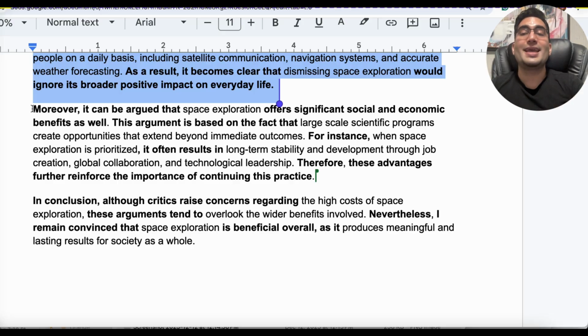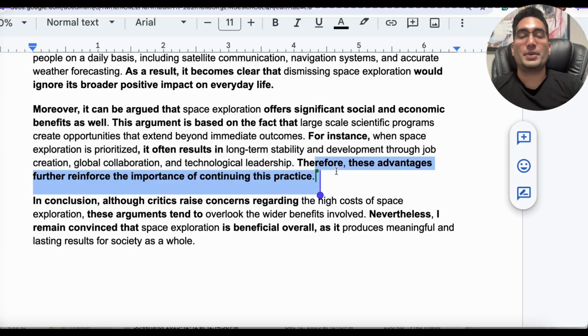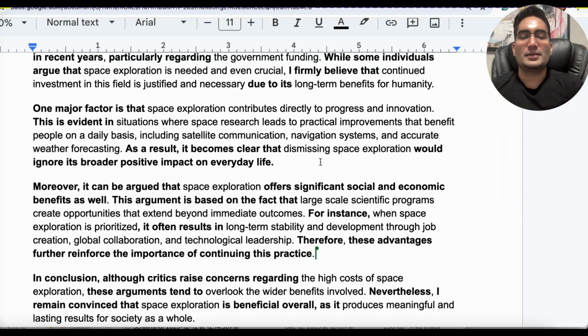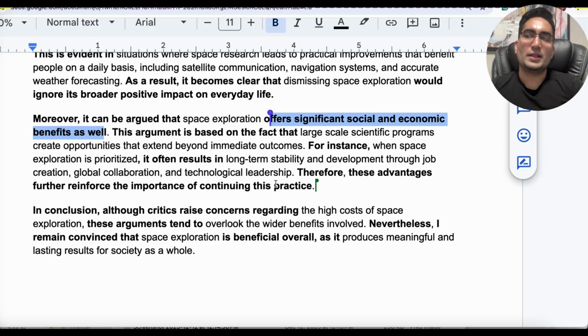You're going to see this a lot more in body 2. We start with a little explanation, which is then expanded and then really expanded. And again, every time we wrap it up with a concluding sentence. So this template aims to hit all those examiner marking criteria. Let's check it out again in body 2. Moreover, this is your second point. Moreover, it can be argued that space exploration, again your topic, offers significant social and economic benefits as well, but while this is part of the template, this can be molded based on what your exact benefits are going to be in this body. This argument is based on the fact that,